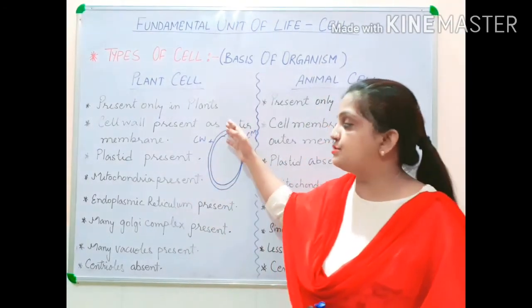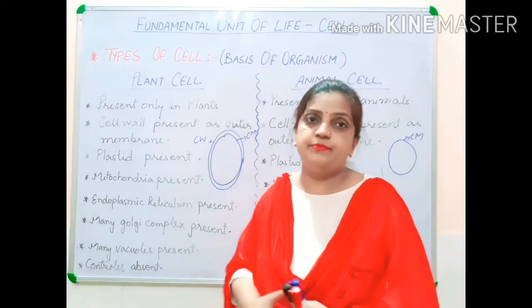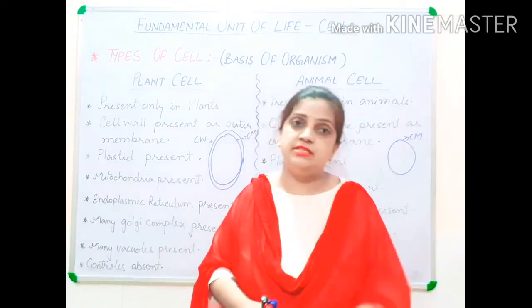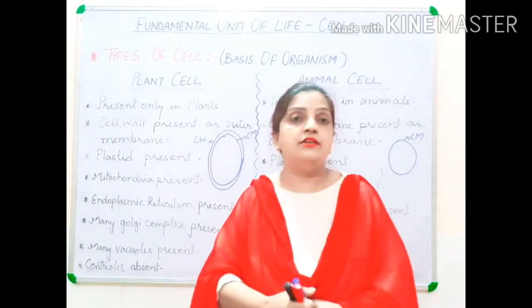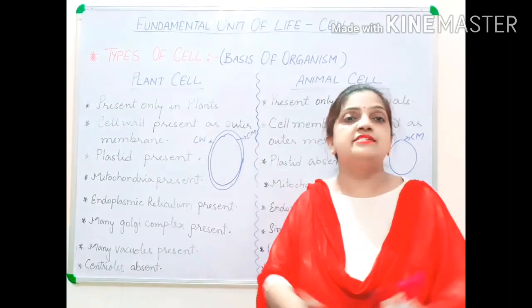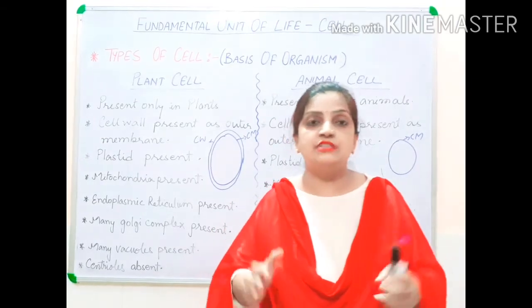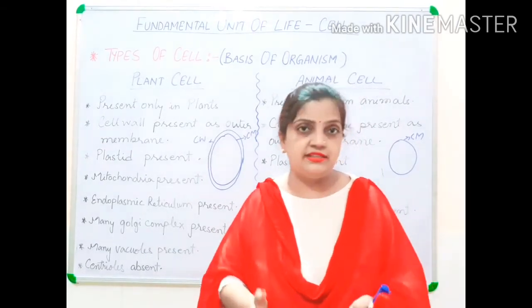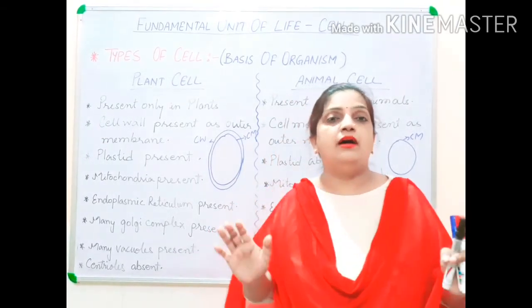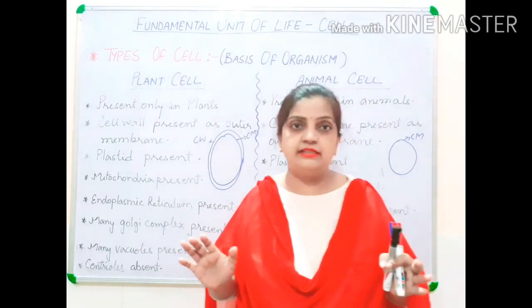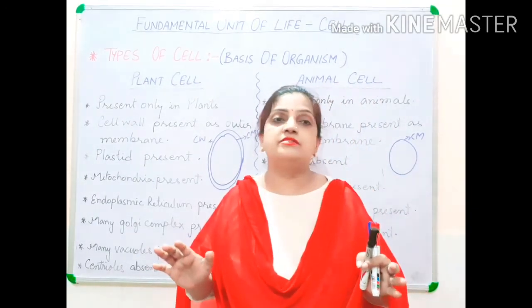Now, in a plant cell, vacuoles are present, and in an animal cell also, vacuoles are present. Now, what is a vacuole? A vacuole is a vacant, empty space present inside the cell. The whole cell is not made up of inner content like cytoplasm and cell organelles.